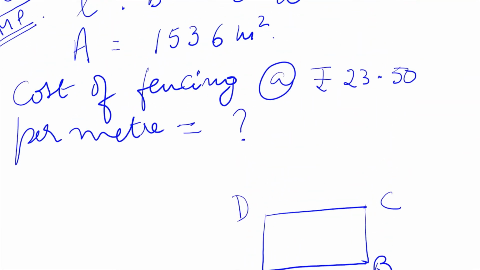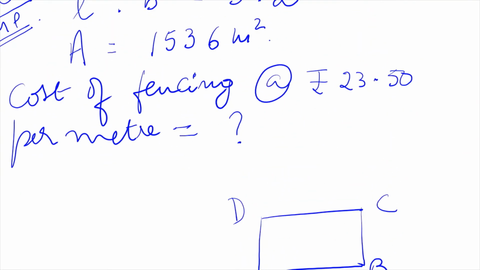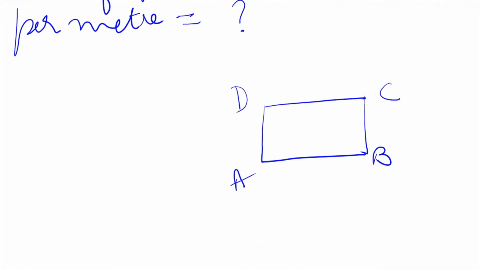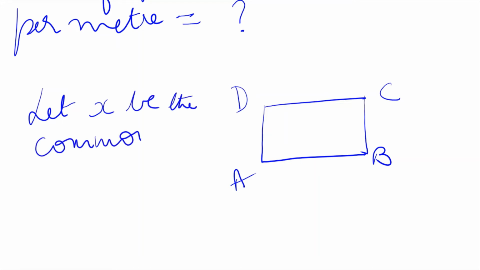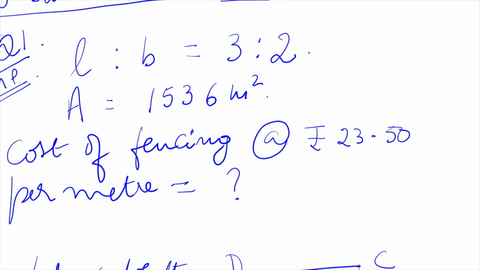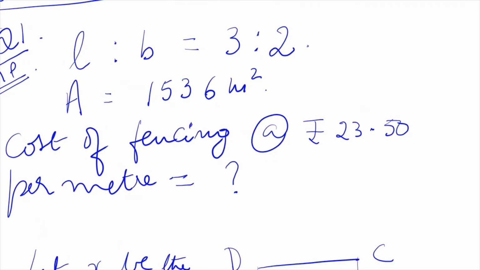See, now suppose this is the rectangle ABCD. Now the length and breadth are in the ratio 3:2. That means let x be the common factor. Whenever ratio is given, you have to write let x be the common factor. Common factor means with which it is simplified. So if x is the common factor, so actually length will be 3x and breadth will be 2x.